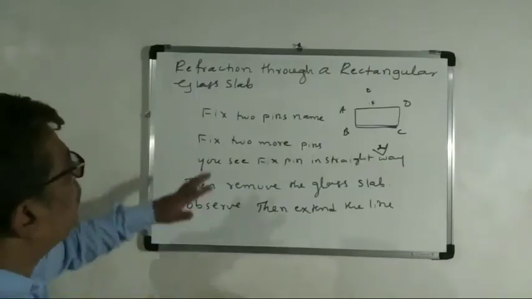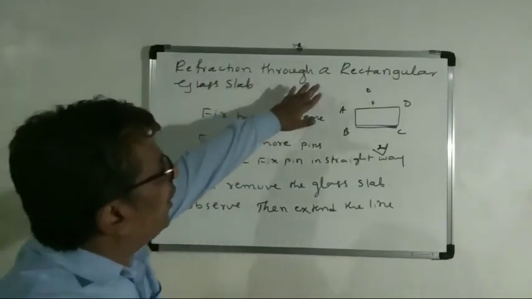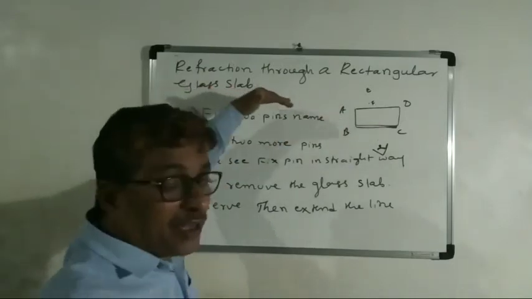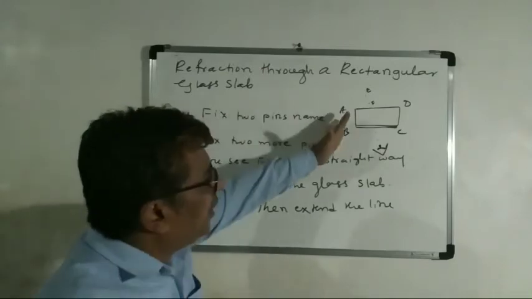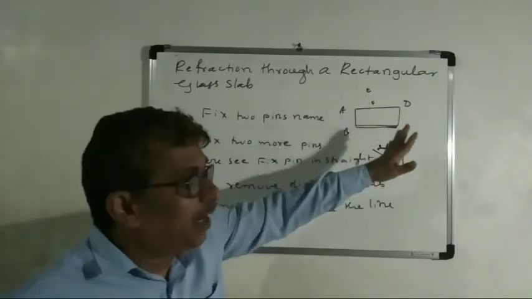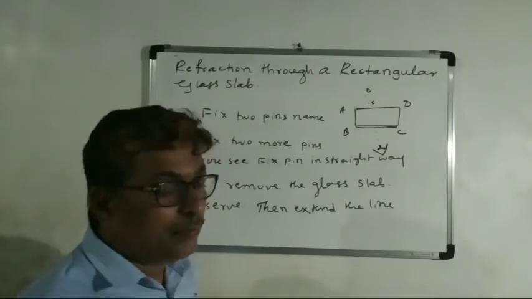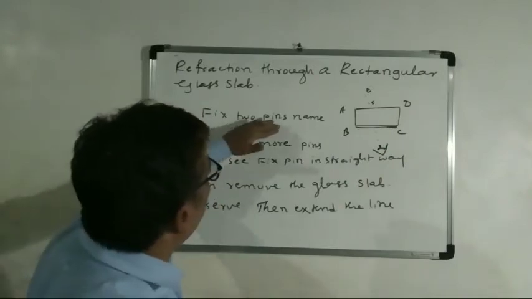Now, refraction through a rectangular glass slab. Take a white sheet of paper and put the glass slab on it, and fix two pins.